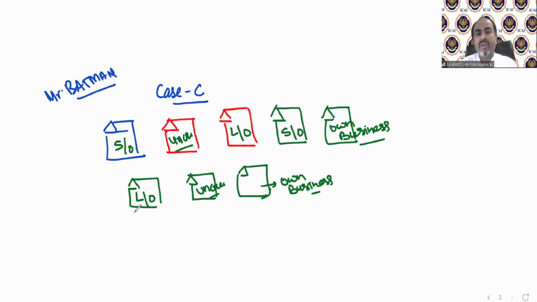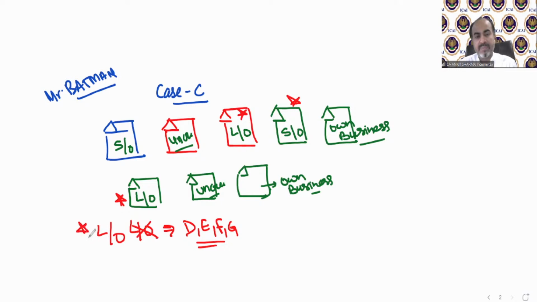For example, those houses are let out. Those houses are let out. This one and this one. Let out houses are going to be solved as per case number D, E, F or G. Which case will be applicable? It will depend upon different situations as the case may be. But all let out houses are going to be solved either as per case number D, E, F or G. It's not A or B, it's let out.